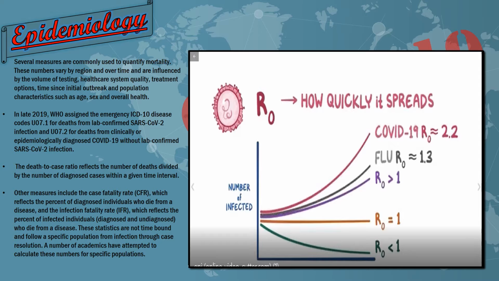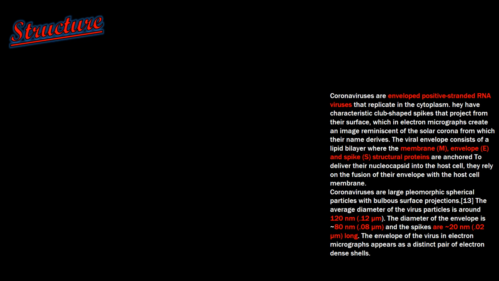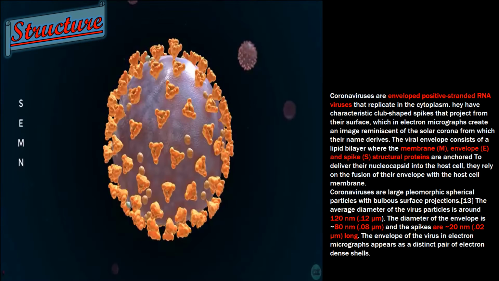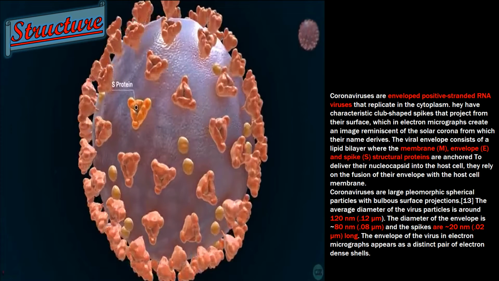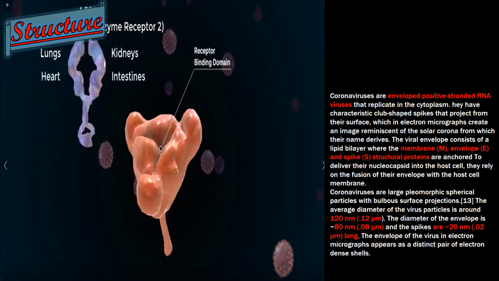Now the structure. Corona means crown. There are four structural proteins, similar to other coronaviruses: the S, the E, the M, and the N proteins. S stands for spike, M stands for membrane, E stands for envelope, and N stands for nucleocapsid. Beginning with the crown-like structure, that is the S protein, which allows the virus to attack and has a receptor binding domain which recognizes a specific receptor, the angiotensin converting enzyme, which is expressed in lungs, kidneys, heart, and intestine.